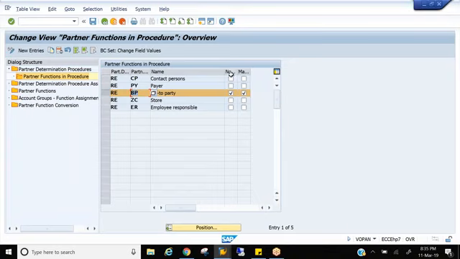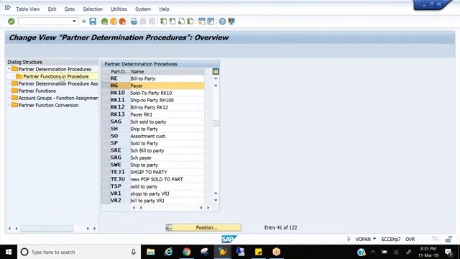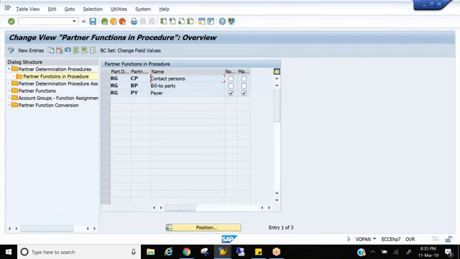Only for sold to party, you will have all the four functions mandatory and not modifiable. If it is bill to party, only these two. If I go for payer, then only payer is not modifiable and only payer is mandatory. Got the point?